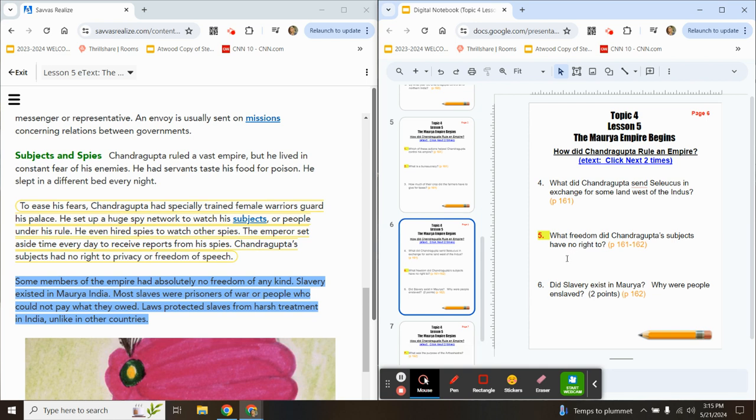What freedom did Chandragupta's subjects have no right to? That'll be towards the end of this paragraph. Go ahead and get that answer now again on pages 161 to 162 in your textbook.